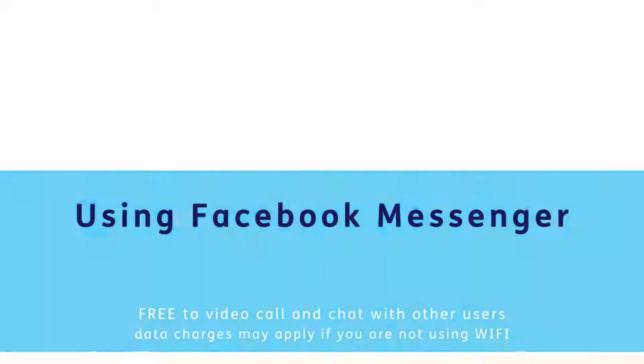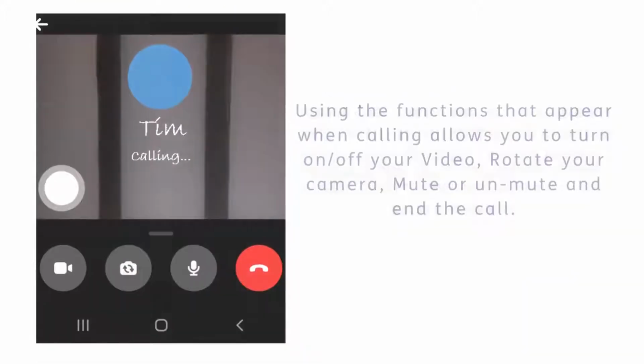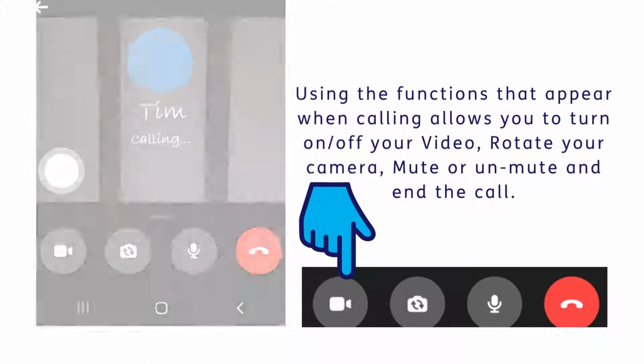To use Facebook Messenger, you do not need to have a full Facebook profile. You can download the Facebook Messenger application from your Play Store or App Store. When someone calls or messages you through Messenger, you will then see them appear and will be able to click onto them to message or call back.